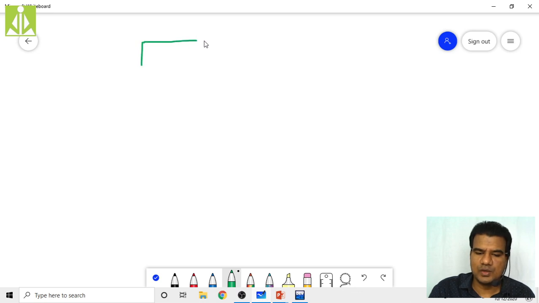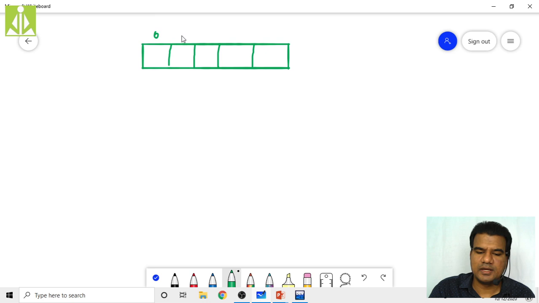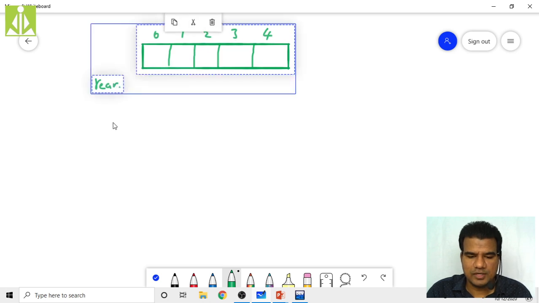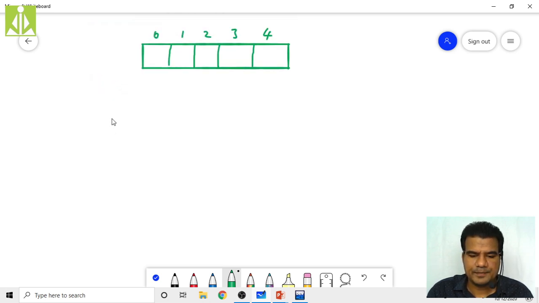Suppose this is your queue with 5 elements, with indexes 0, 1, 2, 3, 4. Initially we are making rear as -1 and front as 0.